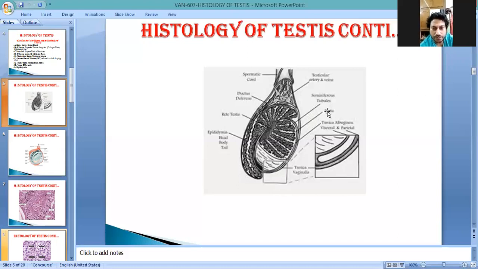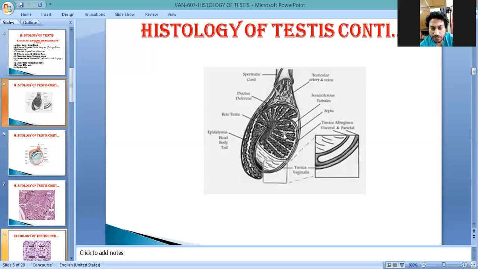This is visible, Vijay? Yes, sir. The septa go inside the testis and divide it into many lobules. These lobules are called testicular lobules, and inside the testicular lobules there is a fine tubular structure present.